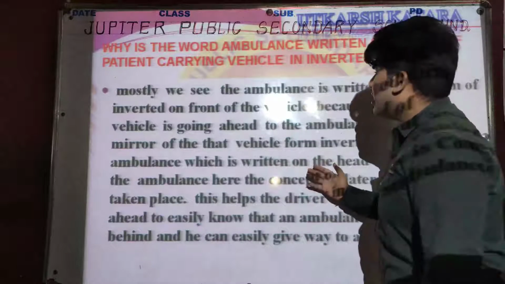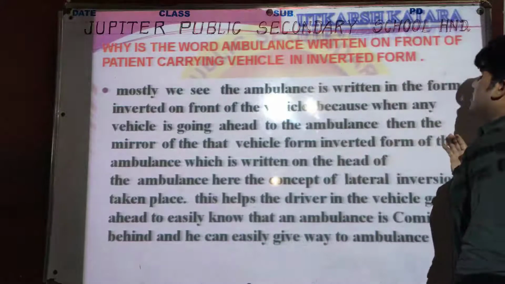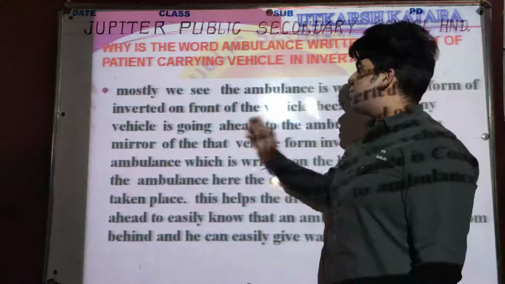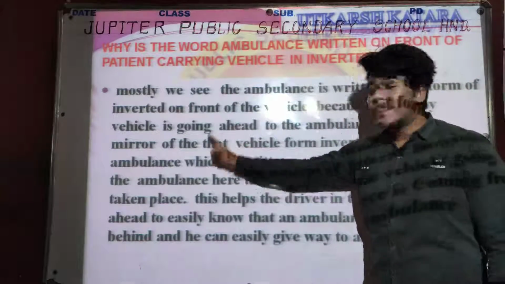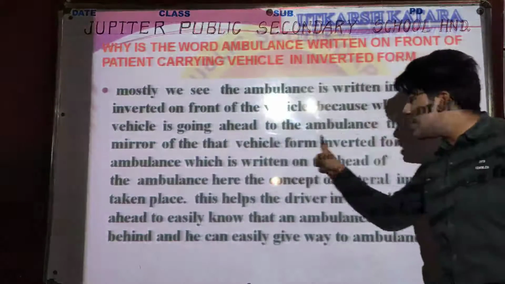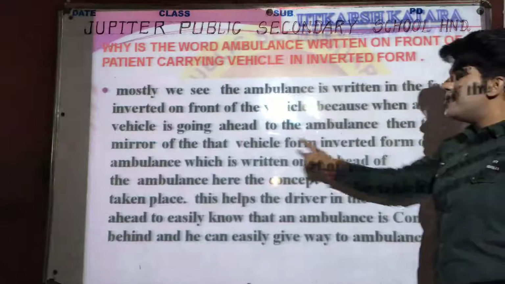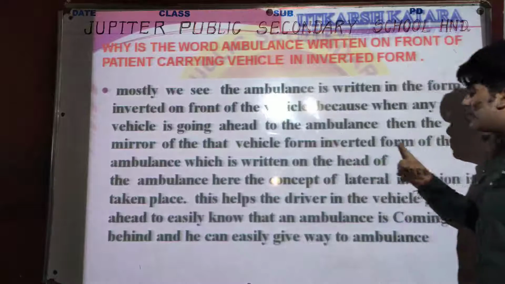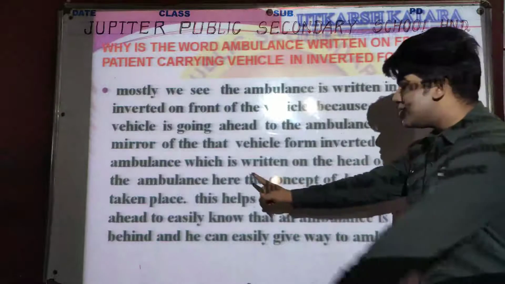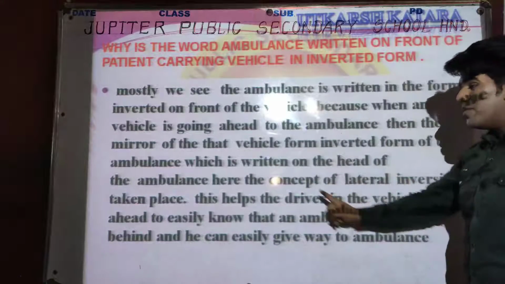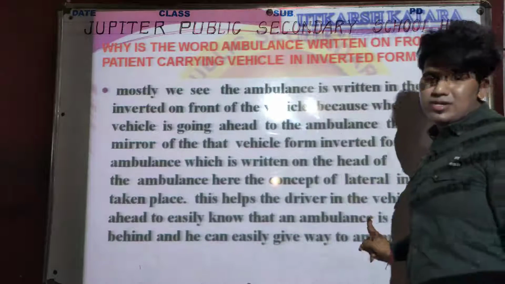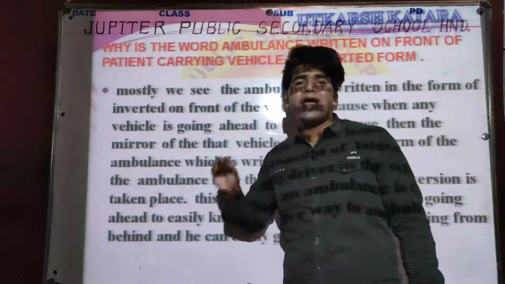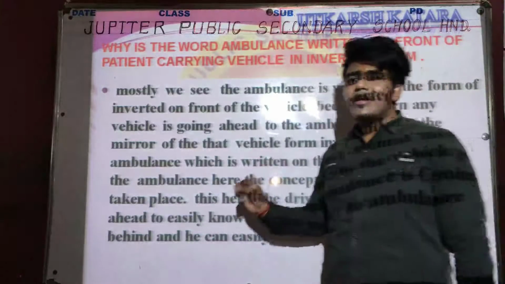Mostly we see the ambulance is written in inverted form on the front of the vehicle, because if any vehicle is moving ahead of the ambulance, then the mirror of that vehicle forms the inverted form of the ambulance, which is written on the head of the ambulance. Here is the concept of lateral inversion. The main concept, why is it written in inverted form?